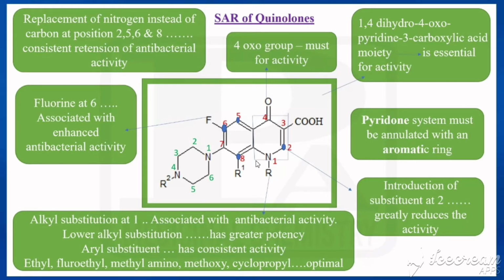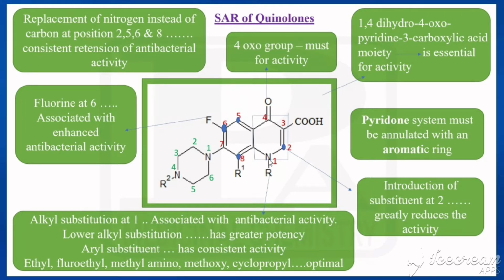So now we are taking the first ring. What is the first ring? Already we have known that is called 1,4-dihydropyridine. In that it is having oxo group in fourth position, acid in third position. So it is called 1,4-dihydro 4-oxopyridine 3-carboxylic acid. So this moiety is essential for the urinary tract anti-infective activity. So what is the moiety that is responsible? 1,4-dihydro 4-oxopyridine 3-carboxylic acid moiety. Now this pyridone ring is fused with an aromatic ring, that is a benzene ring. So it should be fused, or connected, annulated with an aromatic ring.